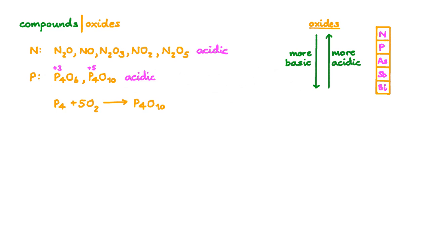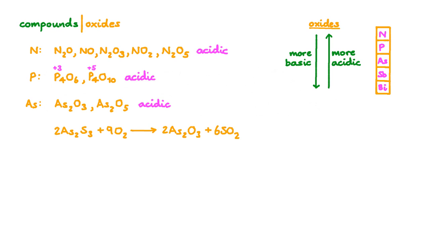White phosphorus reacts with oxygen in the air to form phosphorus 5 oxide in the form of a white powder. A single P4O10 unit reacts with 6 water molecules to produce 4 molecules of phosphoric acid. Next up, arsenic. Arsenic tends to form arsenic 3 oxide over arsenic 5 oxide, but both are acidic.